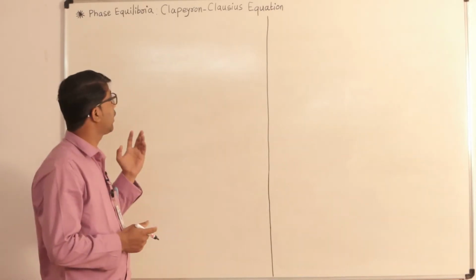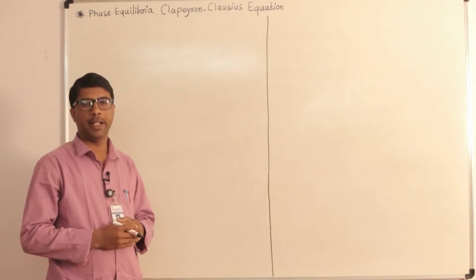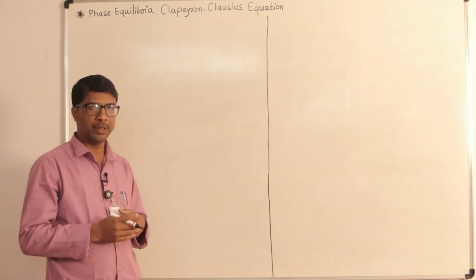This Clapeyron-Clausius equation is divided into two parts, and I am going to discuss it with you in two parts.